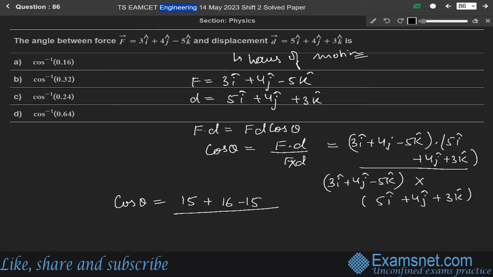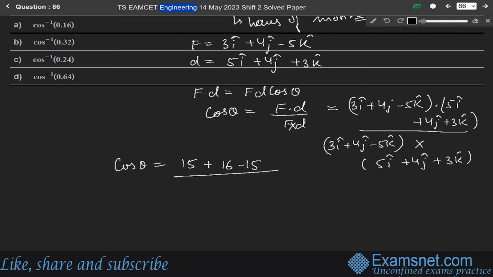For the denominator, we use the cross product rules: i cross j equals k, j cross k equals i, k cross i equals j, and i cross i, j cross j, and k cross k are 0. Solving it, we get the denominator as 50.